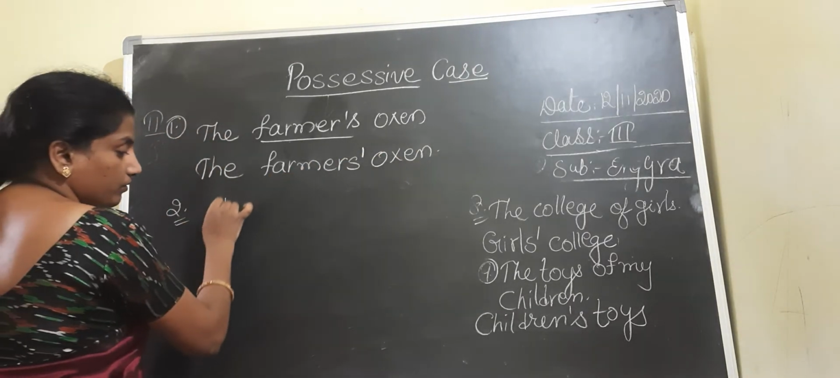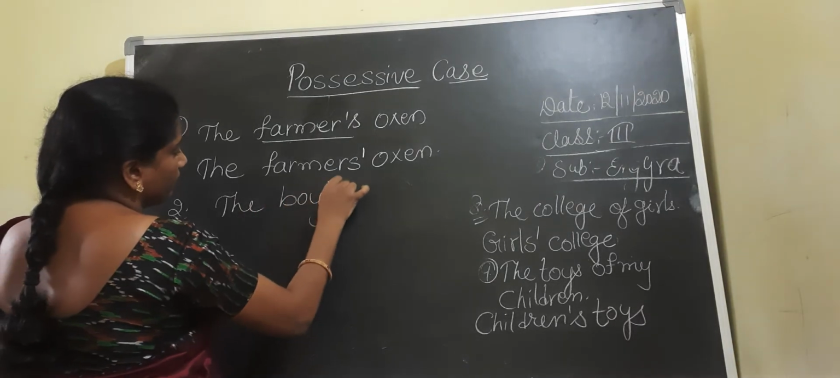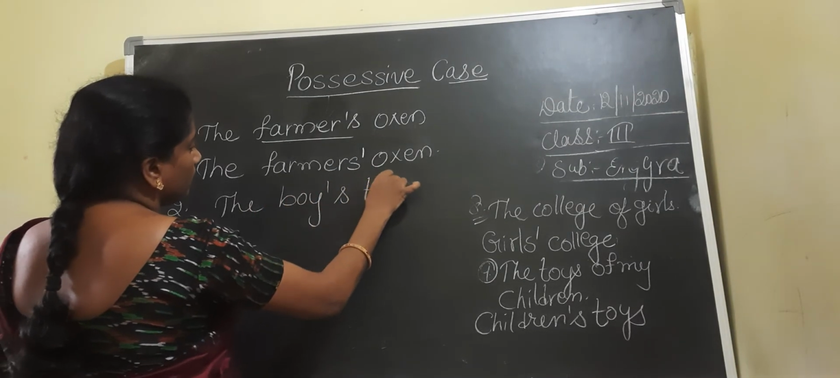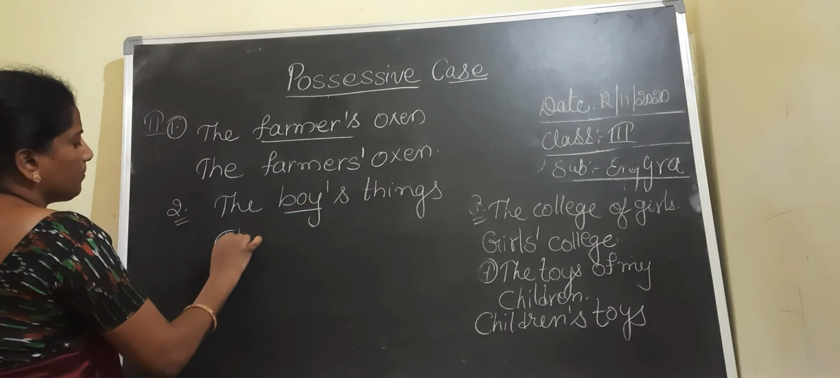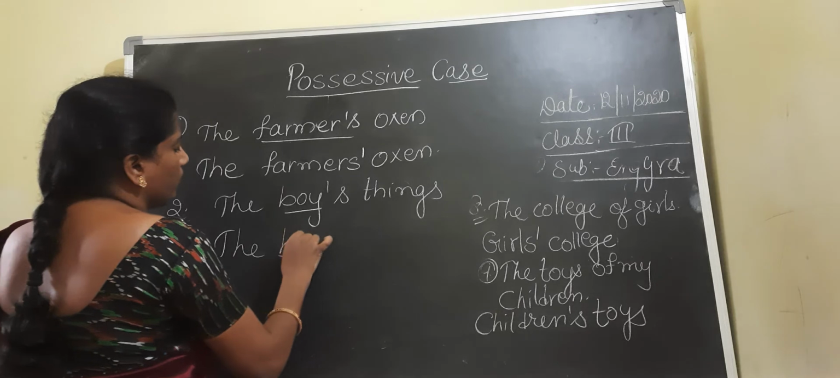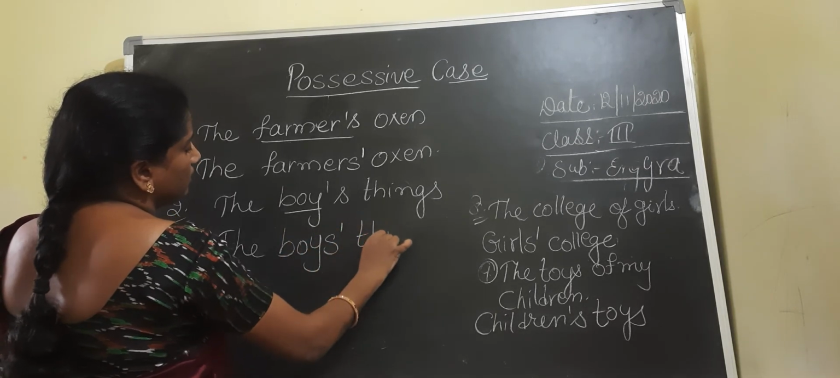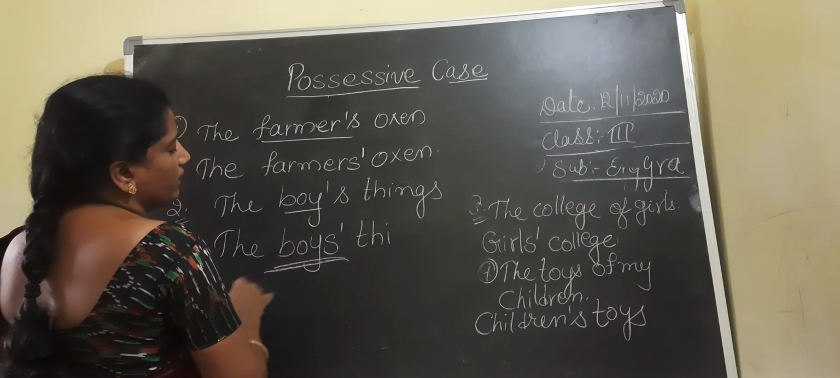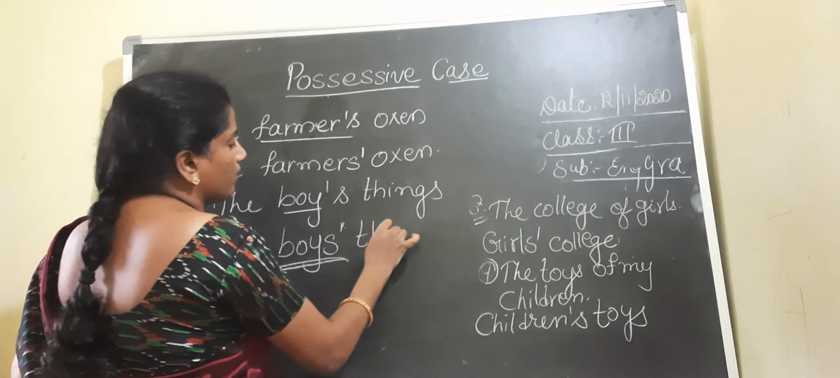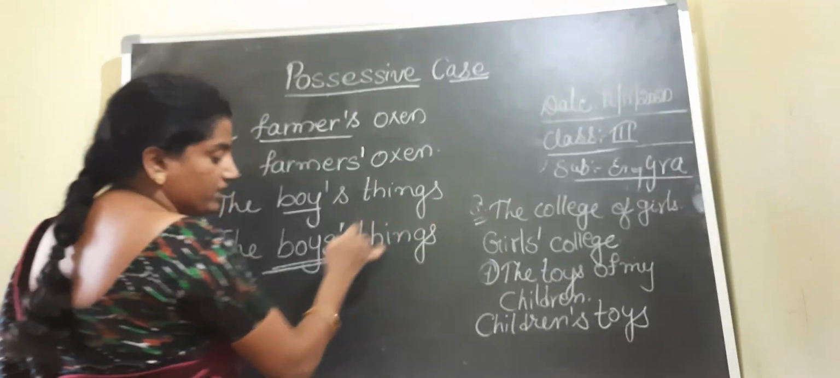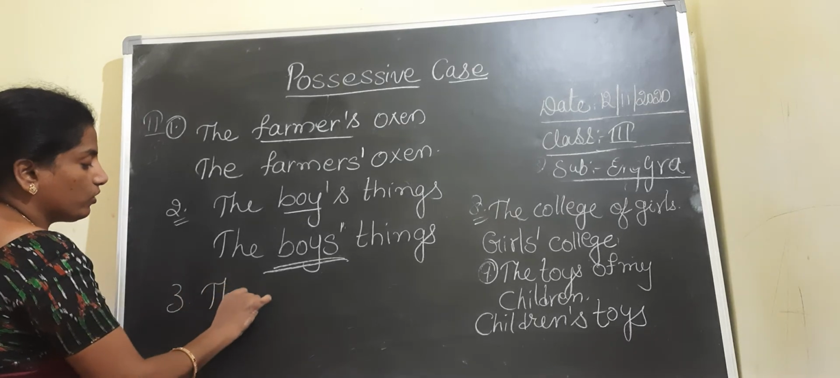Let us have another example. See, children, the boy's things. Here again, boy is singular. When I write the plural form of boy, I get boys' things. So boys is again a plural ending with s. That's why I am adding only an apostrophe here. The boys' things.